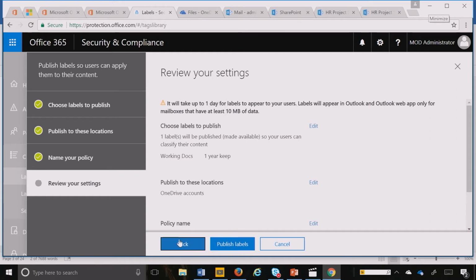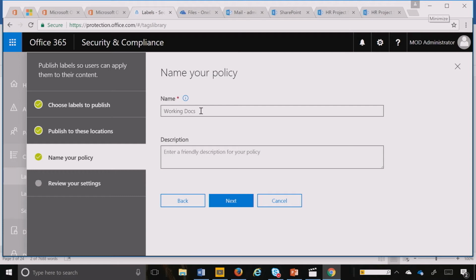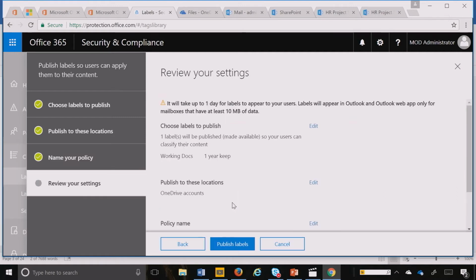One of the questions I get is, why do you have to do this second policy again? If you look at that record type, many organizations have the record type that maps into the category or the record series. And that's how you can create working docs for, let's say, marketing, right? And then you hit next, and you publish the label.